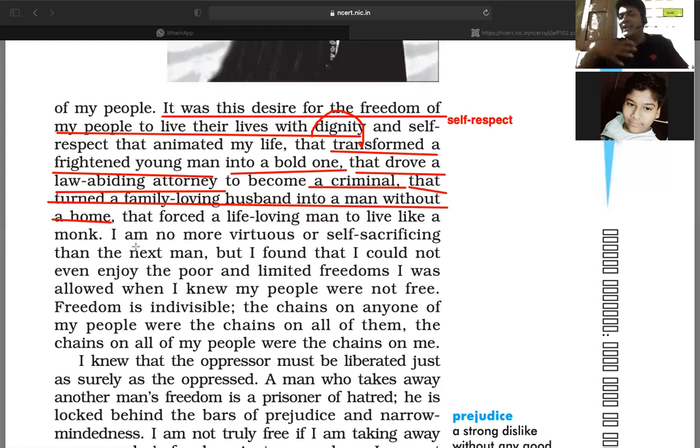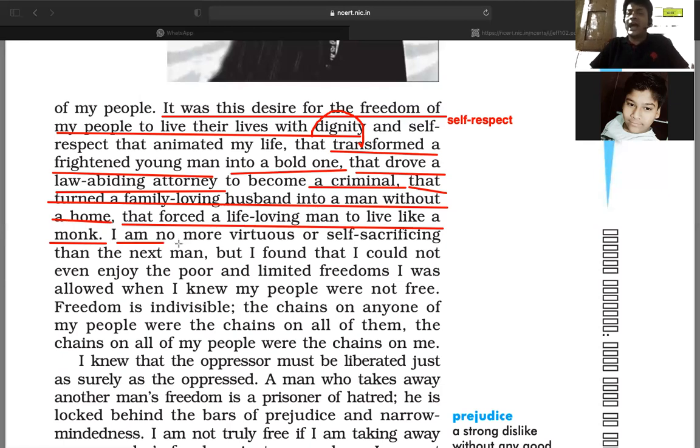Ignoring doesn't mean that he only forgot, right? He also stated that it forced a life-loving man to live like a monk. What is a life-loving man? One who wants to live his life, to associate himself with society. He wants to live a convivial, sociable life, but at the same time, because of this freedom struggle, he disassociated himself from society, living the life of a monk.